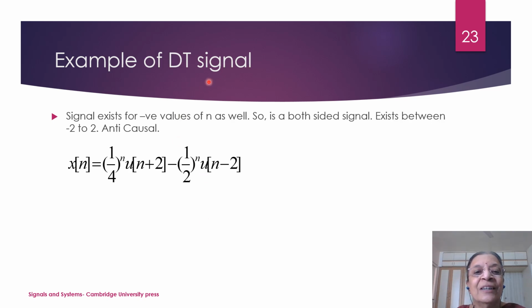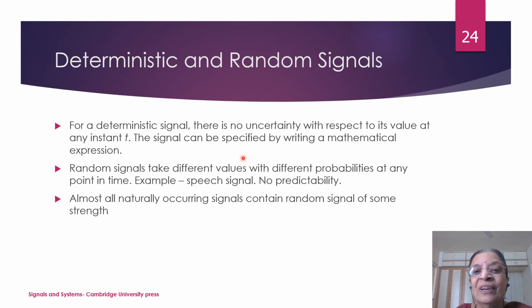Similarly, this discrete time signal exists from minus 2 to plus 2 again. So this is again anti-causal, or it is existing for both sides of n equal to 0 in this case. Now there is another classification of the signals.